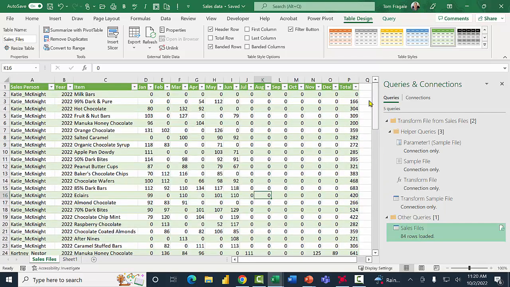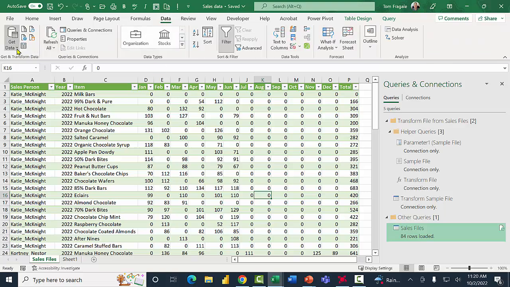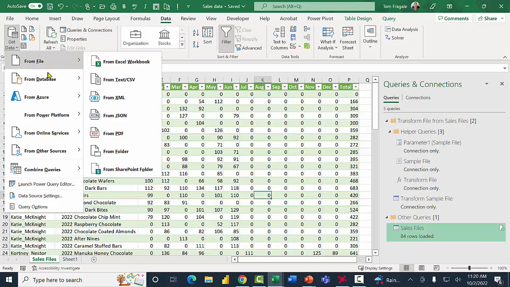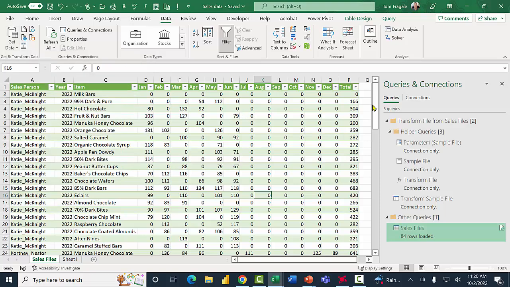So the way I got all of that started, all the files that have a similar layout have to be in a folder by themselves. And then we picked data, then get data, from file, and then from folder was that choice. That means it is going to process all of those files in that folder at the same time. That brought us into the Power Query, and then from there I was able to automate all of those steps, and it worked on all of those files.